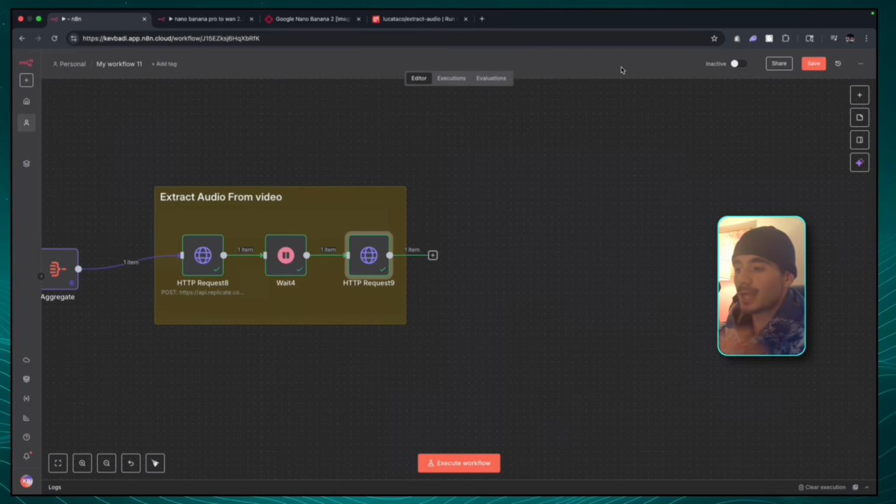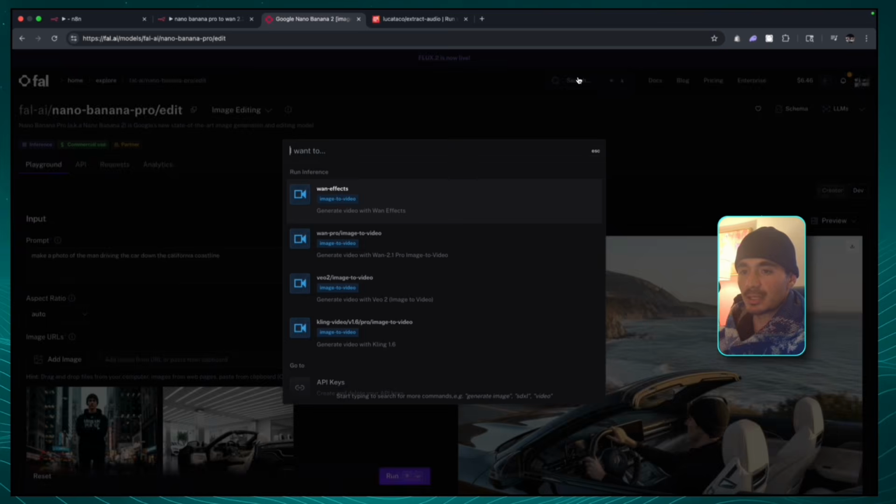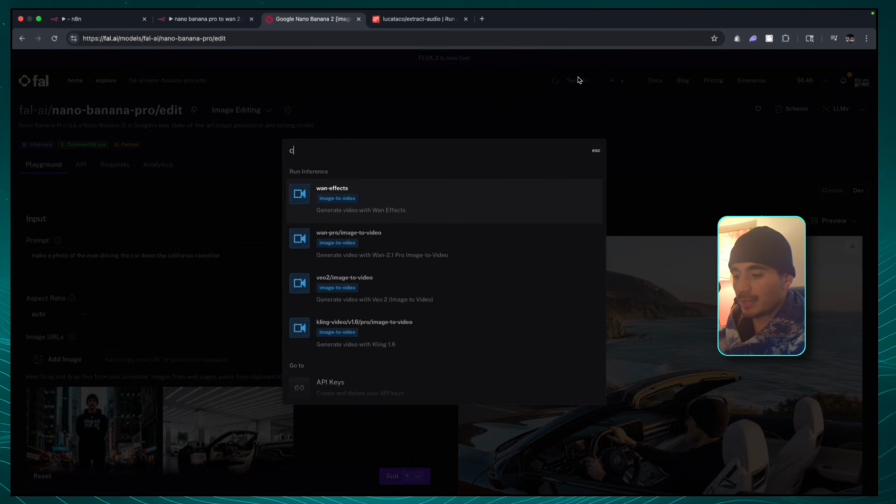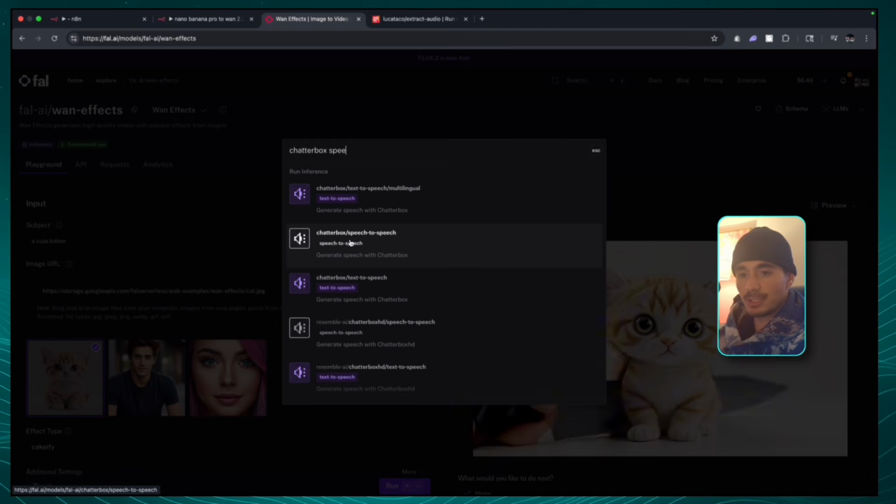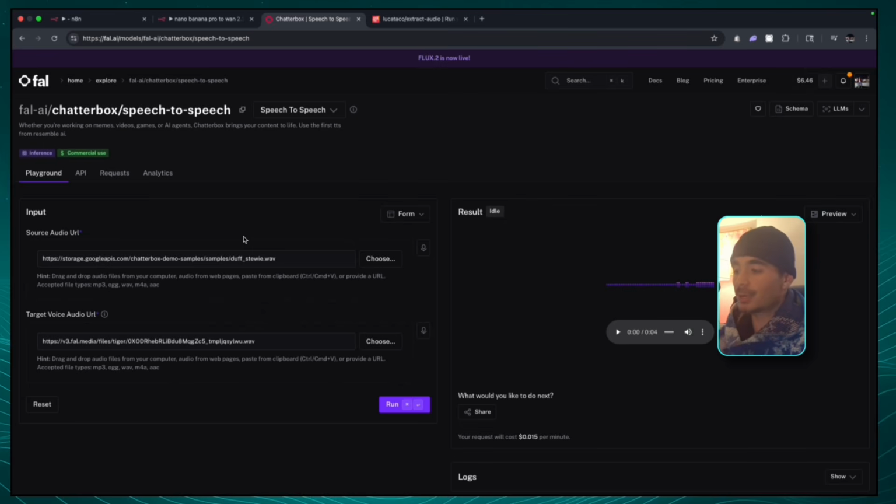So now we can use that audio file, guys, to do an audio to audio or a voice change. The voice to voice workflow uses this thing called Chatterbox. If we go into fal.ai and type in Chatterbox, we're looking for the speech to speech section. So that's right here. And this is where it's going to break down exactly how you guys can do the speech to speech.